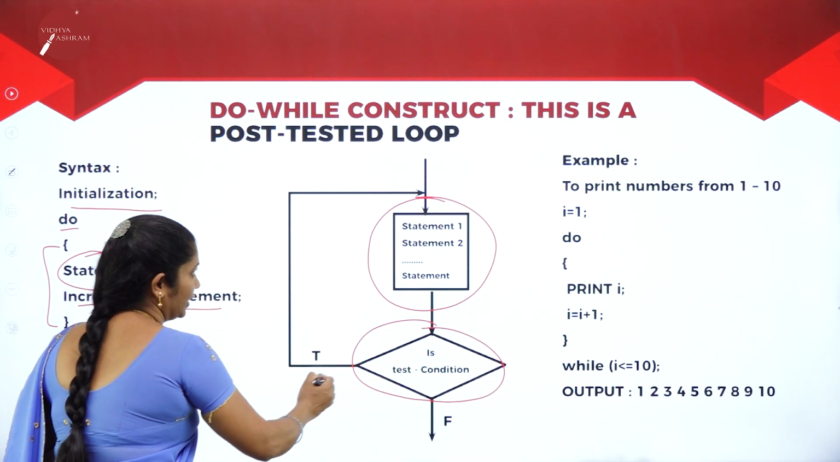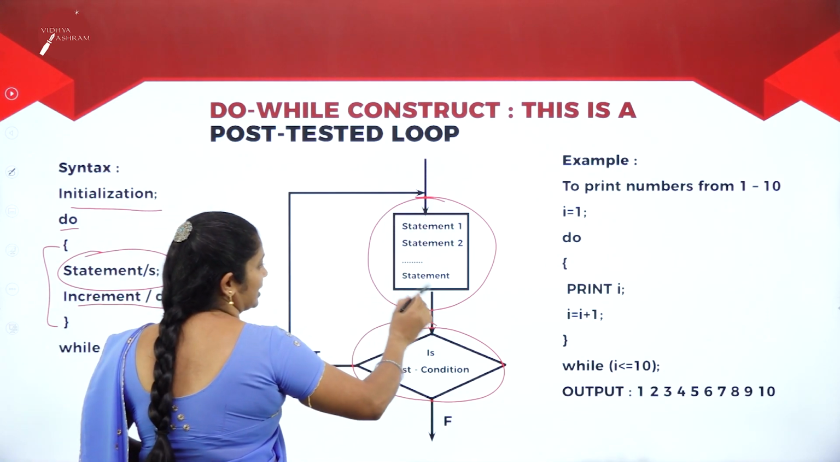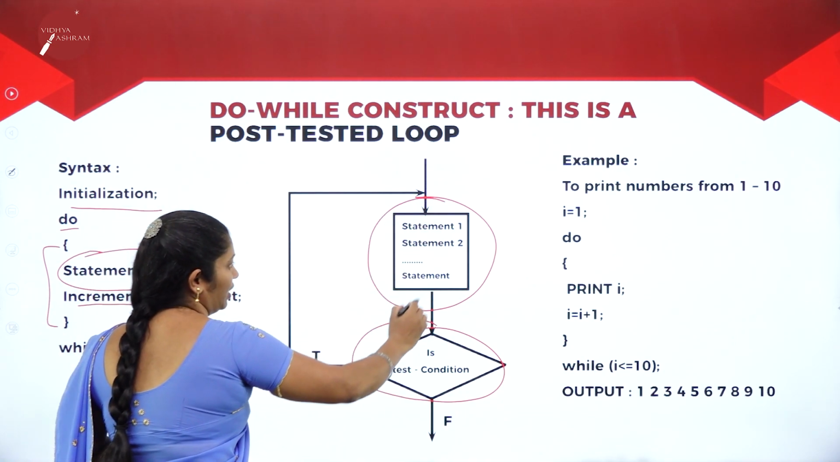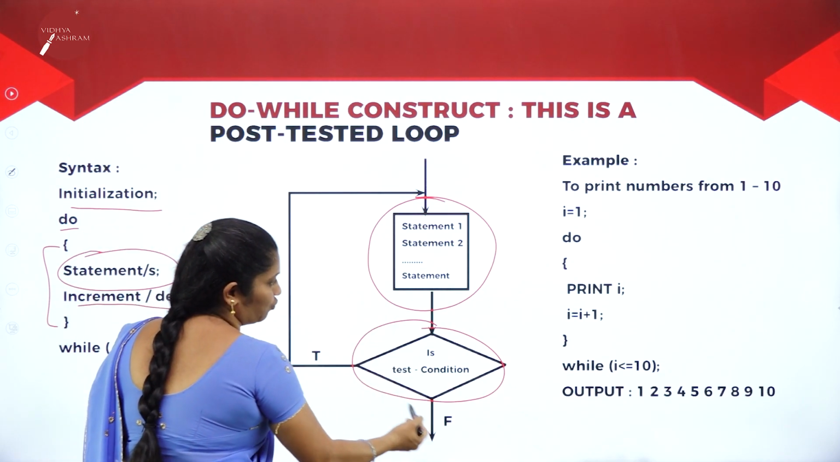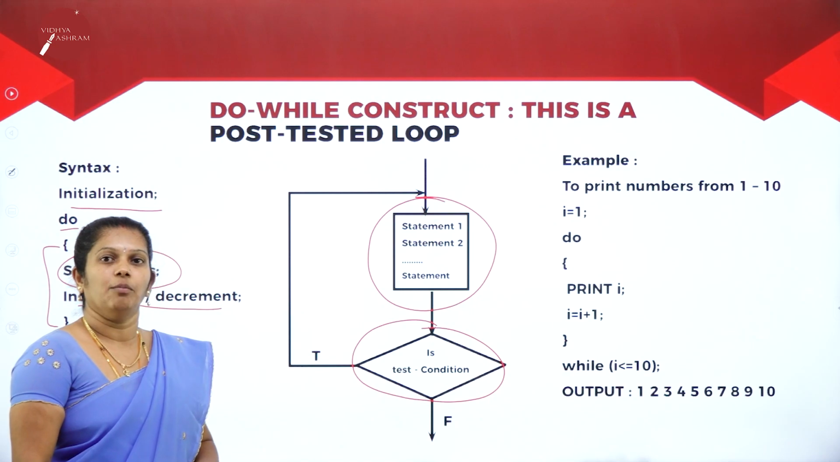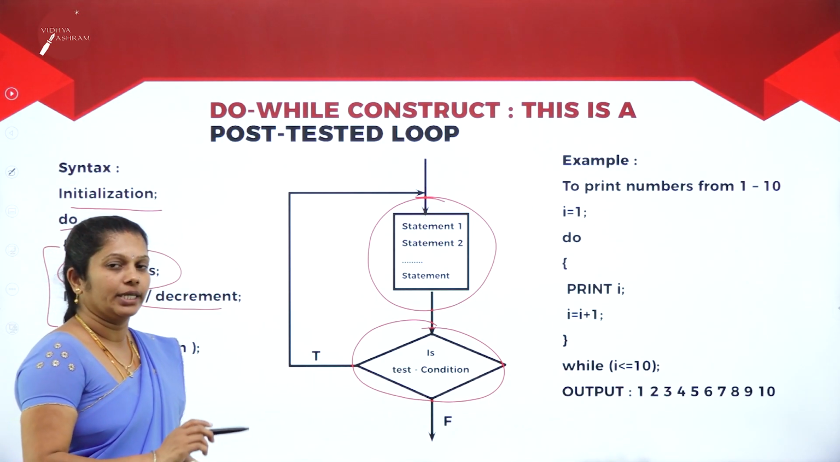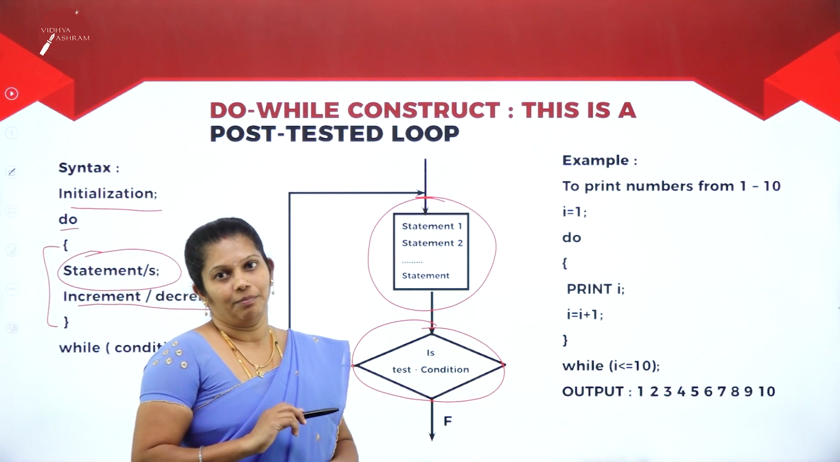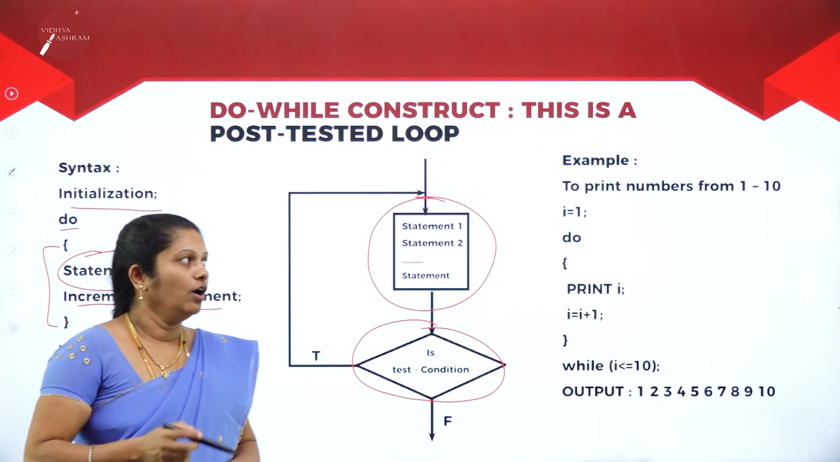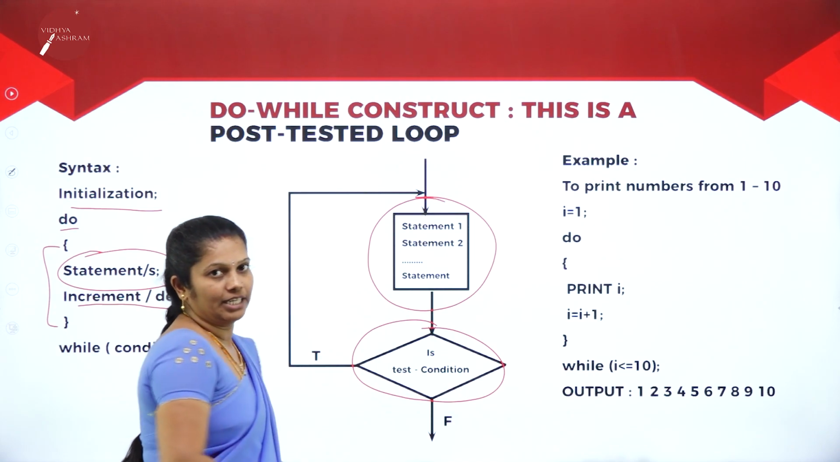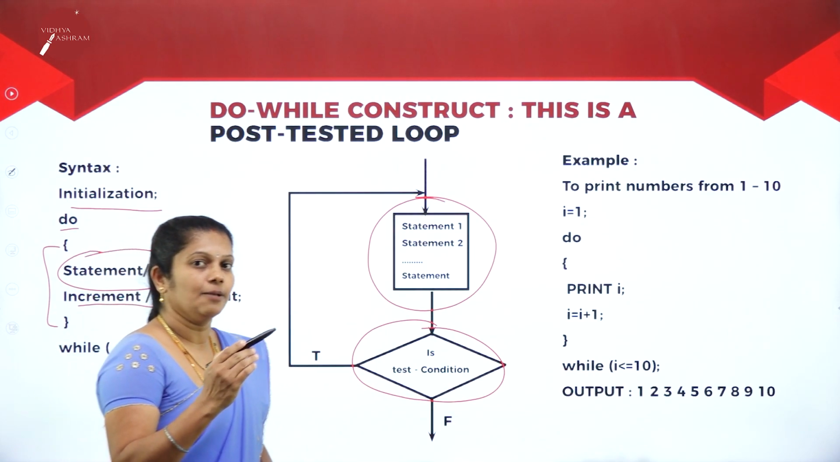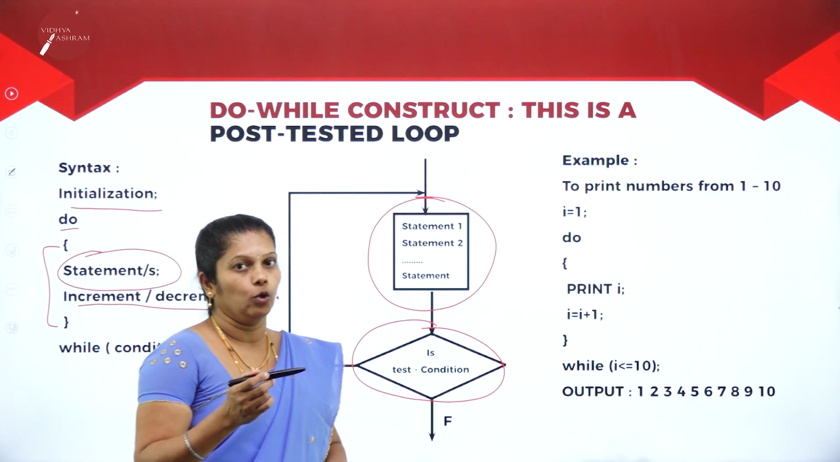If it is true, then once again it will go back to execute the statement. Here the statement will execute as long as the condition is true. Once the condition is false, then finally it will come out from the loop. That's why it is called a do while statement or do while loop. First, do the statement. Then later on, check the condition. That's why it is also called post-tested looping.